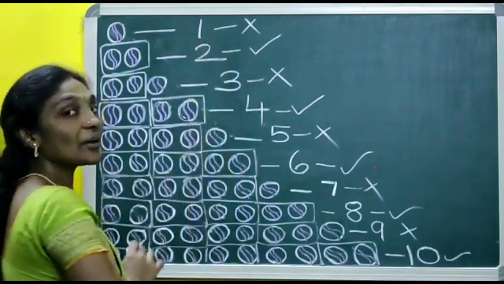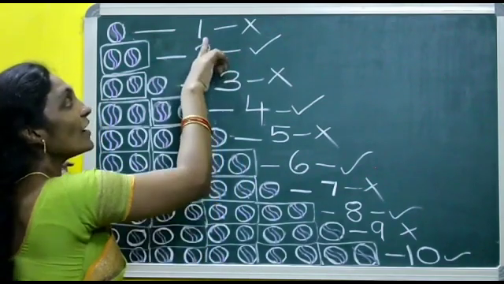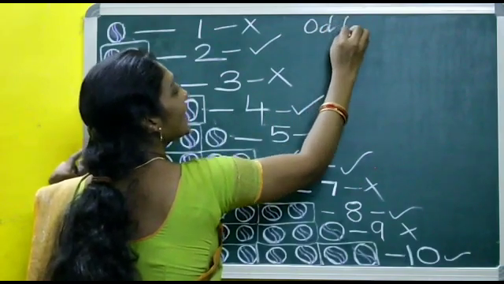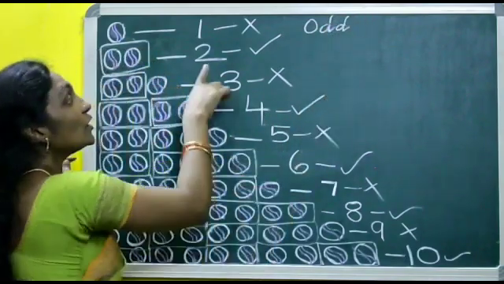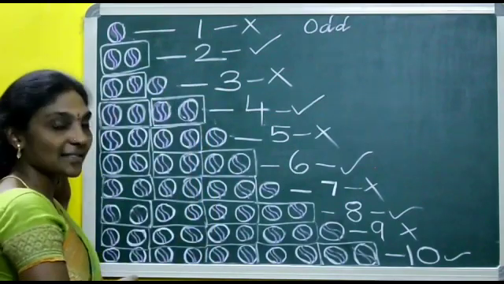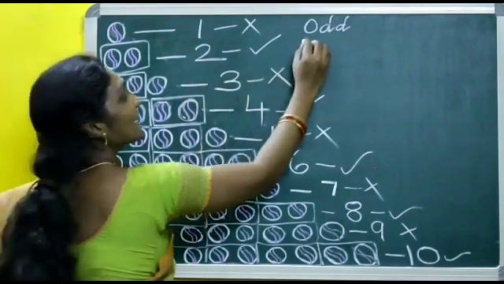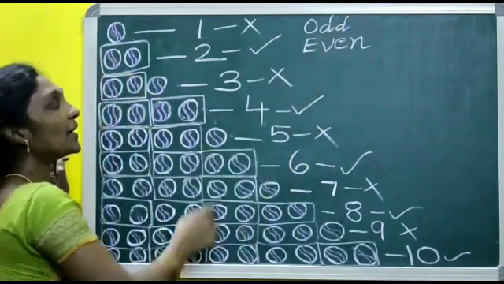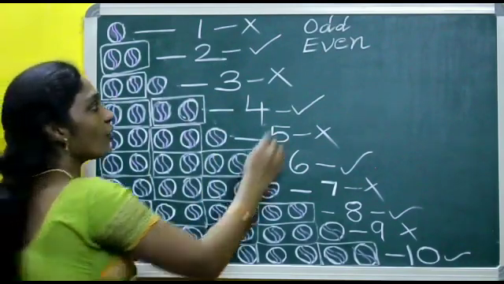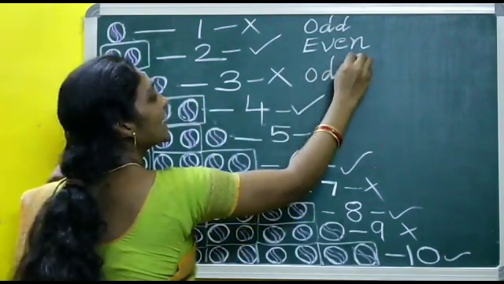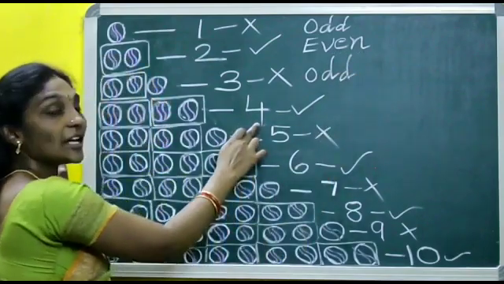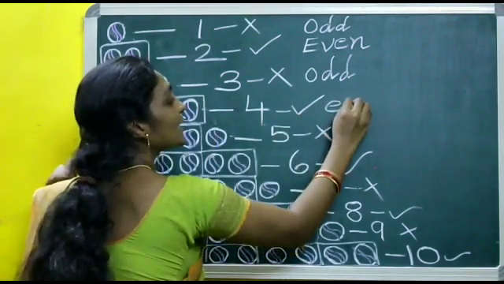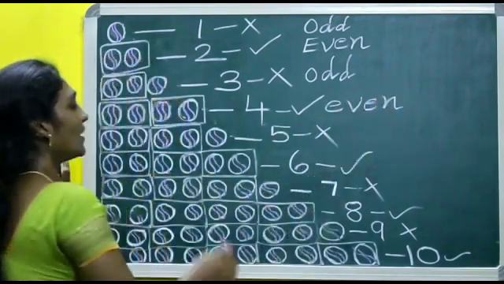See, can 1 be put as a pair? No. So this is odd. What is this, children? Odd. 1 is an odd number. Can 2 be put as a pair? Yes, we can put it as a pair. So 2 is an even number. What is 2? Even number. 3, no. So odd number. 3 is an odd number. Then 4 can be put in pairs. So 4 is an even number.